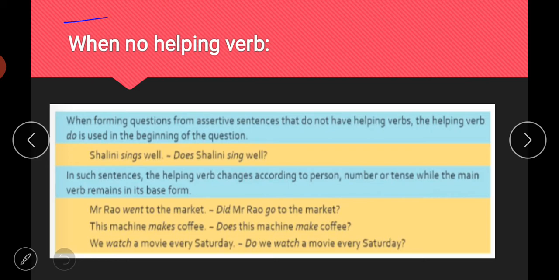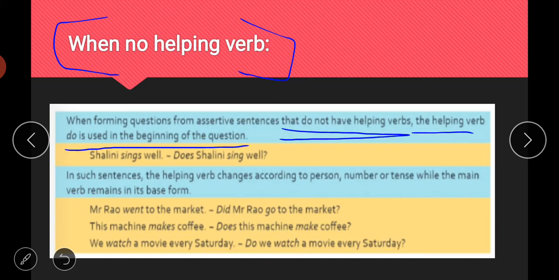So then, when there is no helping verb, what will you do? In the earlier cases we had helping verbs, and to form a question we were just putting those helping verbs at the starting of the sentences. But in the second category, how will you make a question or interrogative when you have no helping verb in the sentence? So look at these again. When forming a question for assertive sentences that do not have a helping verb, the helping verb "do" is used in the beginning of the question.